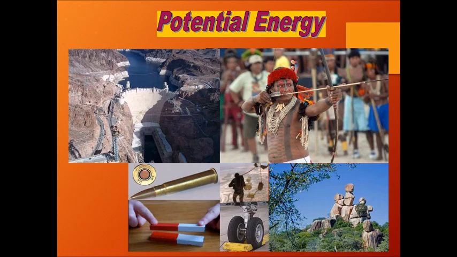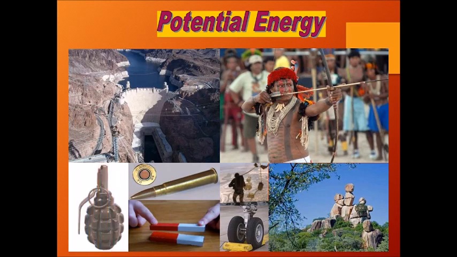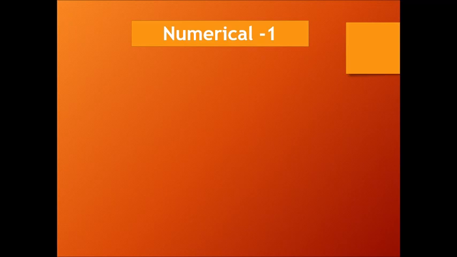A bullet or a grenade has chemical potential energy. These are the various forms of potential energy, but today we are only talking about GPE, gravitational potential energy. Let's move on to numericals based on GPE.